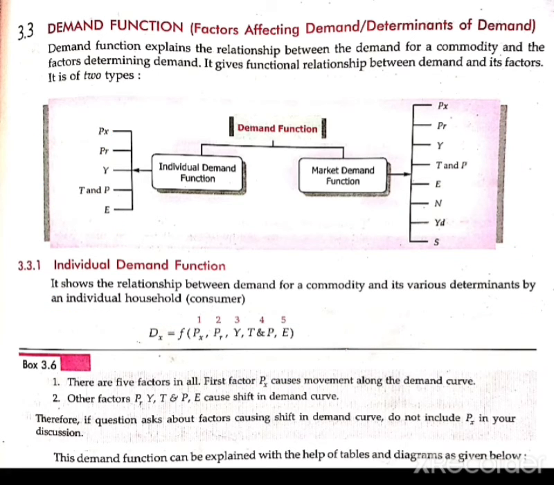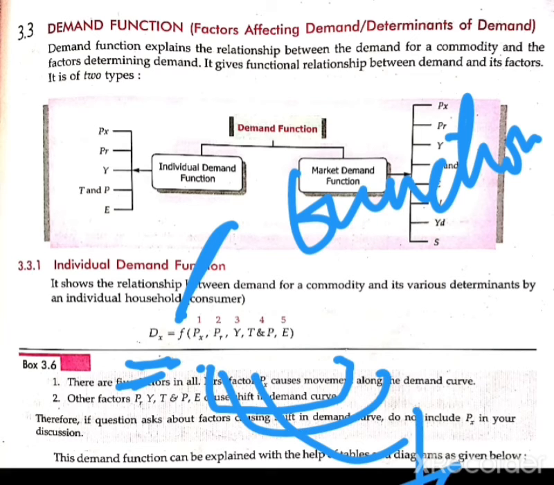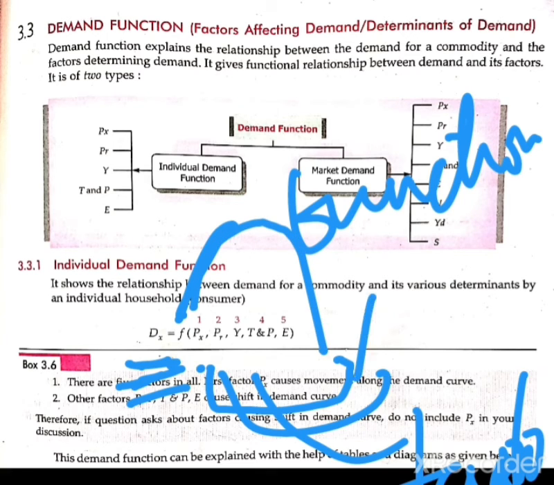Here we have taken that Dx is the demand of the commodity, which depends upon f, which shows the functional relation between the factors determining the demand. So the demand function is the relation between the demand of the commodity and the factors determining the demand.